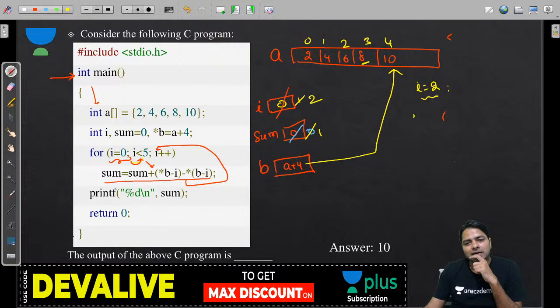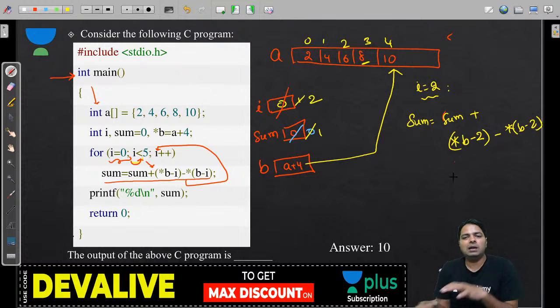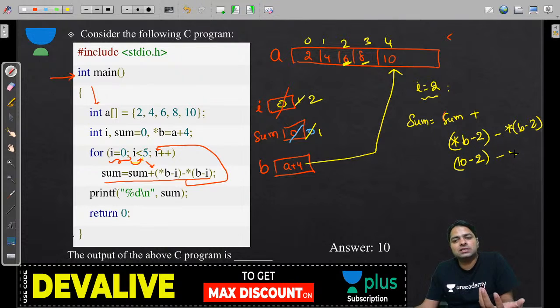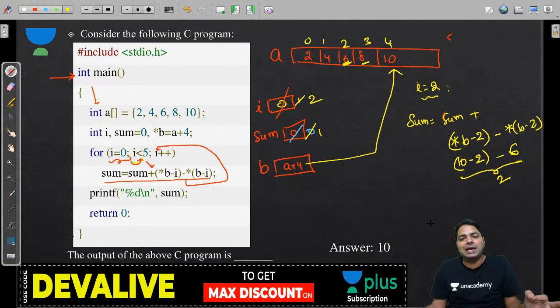Now again understand this statement. Sum is equal to sum plus the whole story, that is star B minus 2 minus star B minus 2. And B is at A plus 4. Star B means 10 minus 2. Don't update inside the array. We are not doing any increment, guys. And star B minus 2, that is index 4, 2 will go to this 2. The 6 is going to come, so star of that address means 6. So 8 minus 6 is going to be 2. So 2 is going to be added to the sum.